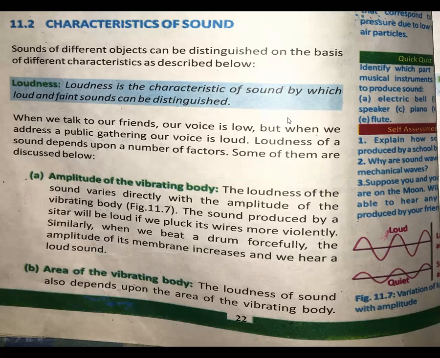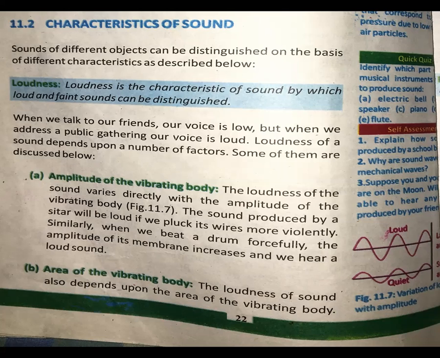Loudness also depends on the second thing, which is the area of the vibrating body. This is another factor on which loudness depends. The loudness of sound also depends upon the area of the vibrating body. If you consider a drum, a small drum will not produce a loud sound, but if the size or area of the drum is more, then we can hear a loud sound.